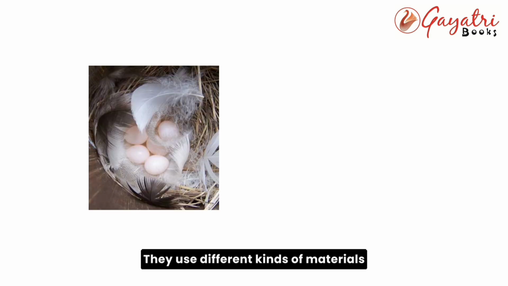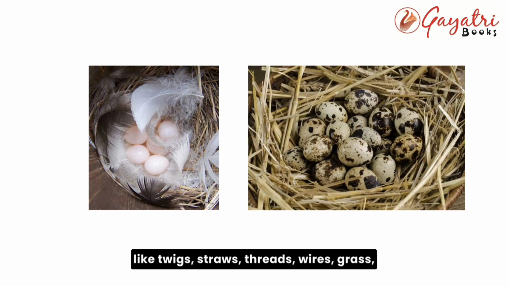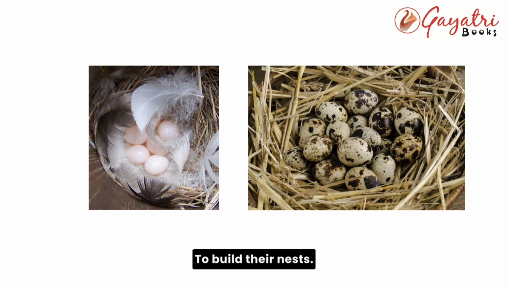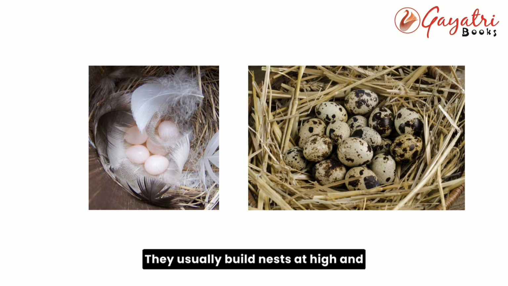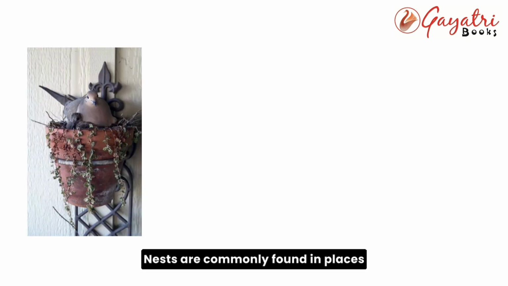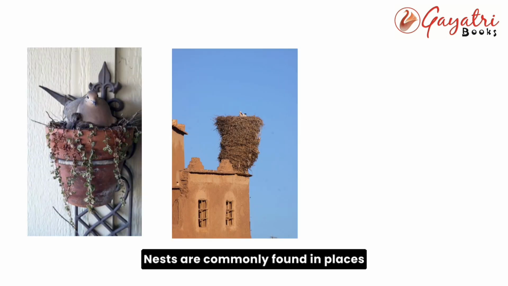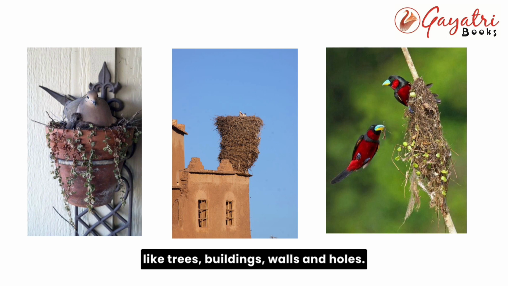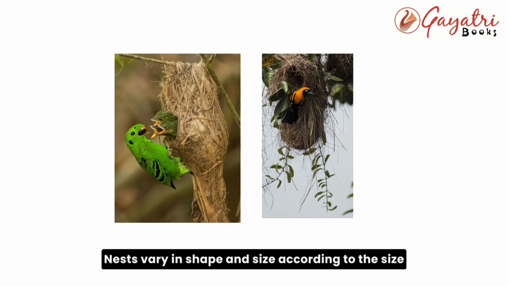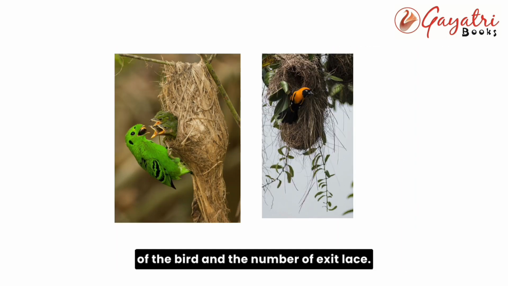They use different kinds of materials like twigs, straws, threads, wires, grass, cotton, leaves, wool, feathers, etc. to build their nests. They usually build nests at high and hidden places to protect themselves and their young ones from danger and enemies. Nests are commonly found in places like trees, buildings, walls and holes. Nests vary in shape and size according to the size of the bird and the number of eggs it lays.